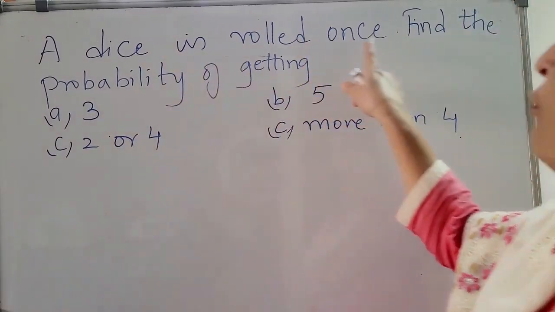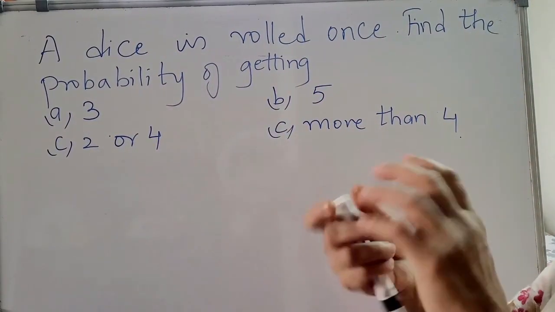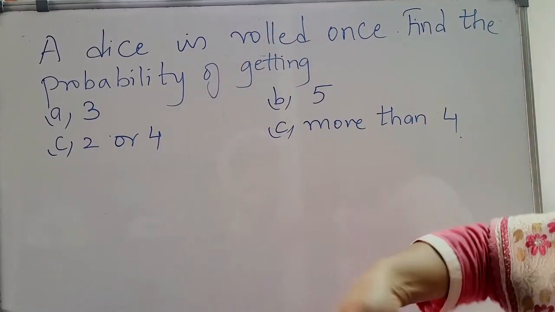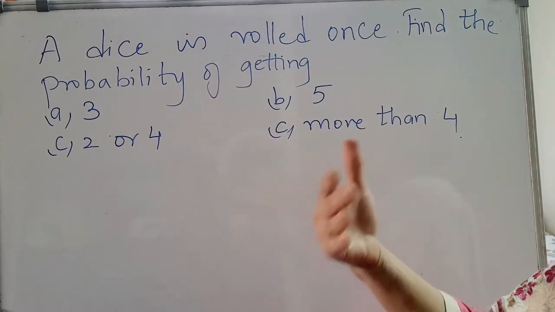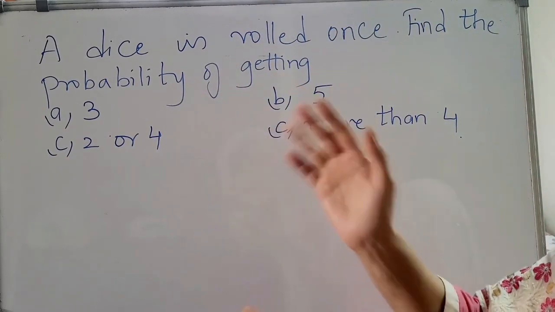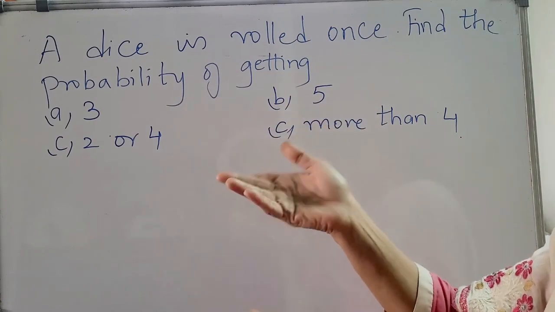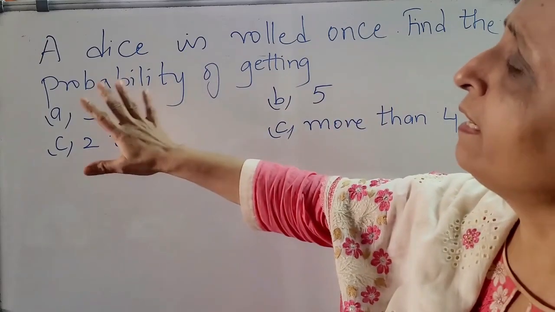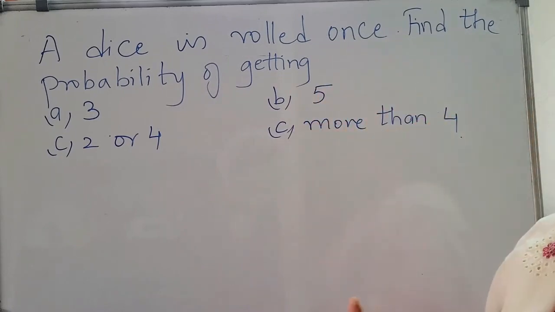Now a dice is rolled once. You know dice is a cube: 1, 2, 3, 4, 5, 6. So a dice is rolled once, only once it is rolled. So what is the probability that it will get 1, 2, 3, 4, 5 or 6? Getting any number 1, 2, 3, 4, 5, 6, the probability is 1/6.